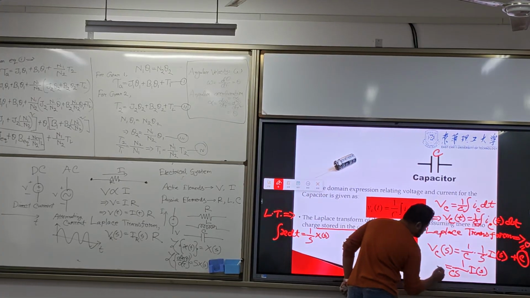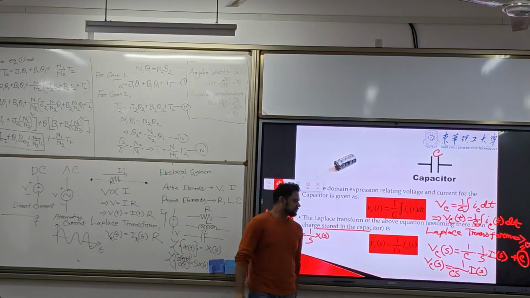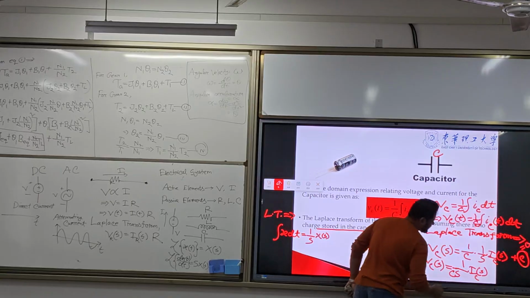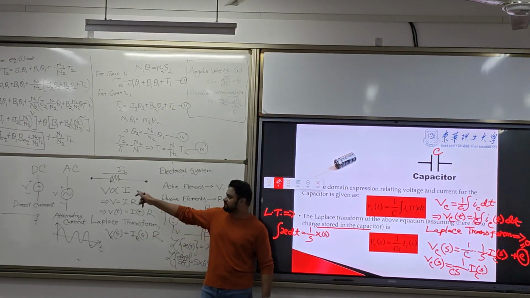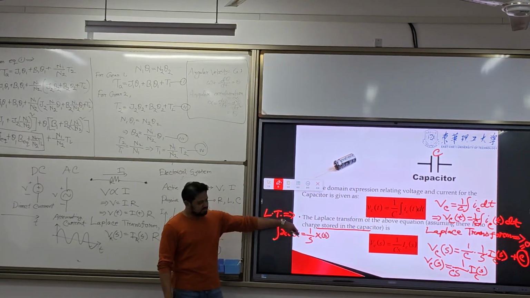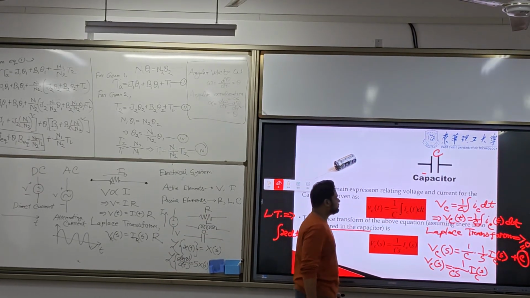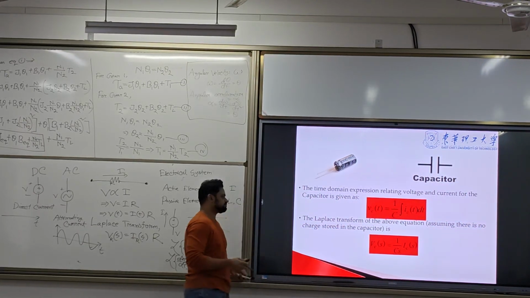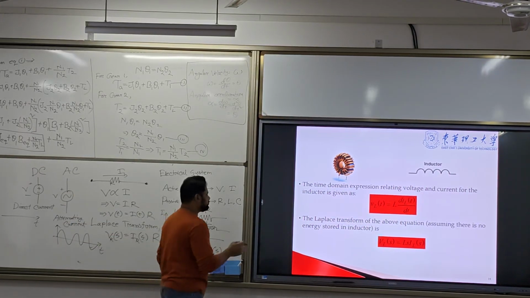Now we can write VC(s) equal to 1 by Cs into I(s). And this I is nothing but the capacitor current. IR is for the resistor current, IC is for the capacitor current. So this is the modeling for the capacitor, the mathematical model equations. Next is the inductor. Inductor is easier because we already know that.